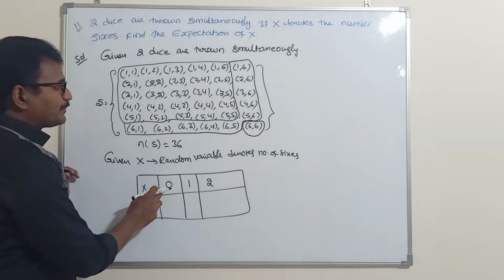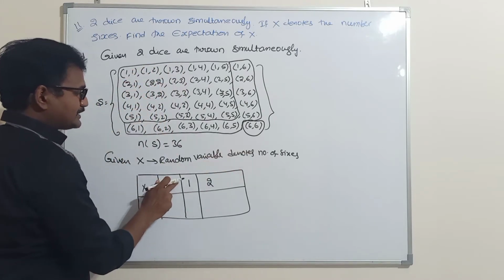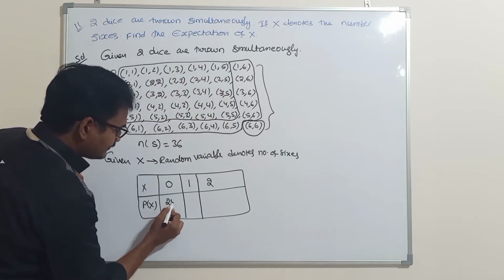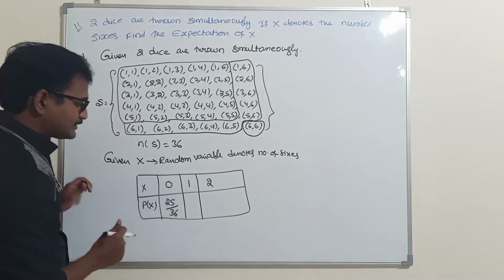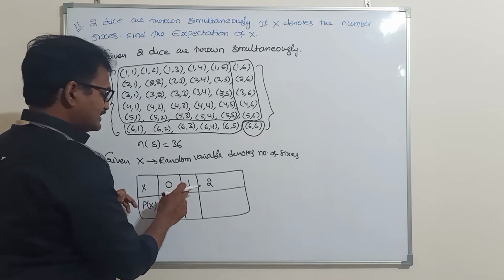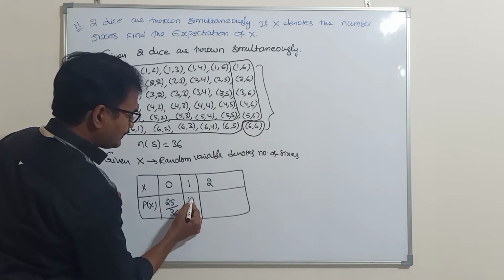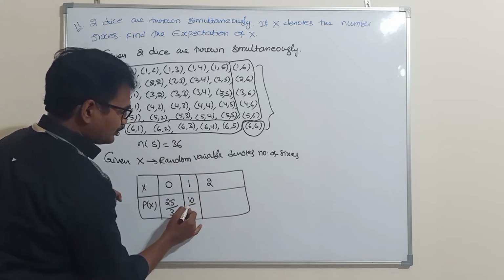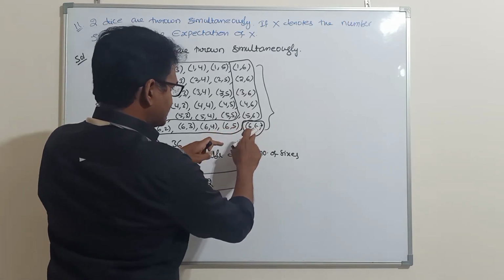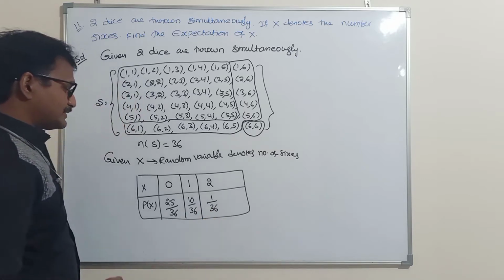So with 0 sixes, how many sample points are there? Means 25 out of 36. 25 sample points contain 0 sixes. Next, 1 six. 1 six means 10. 10 sample points contain 1 six out of 36. Next, with 2 sixes, only one sample point contains 2 sixes out of 36.